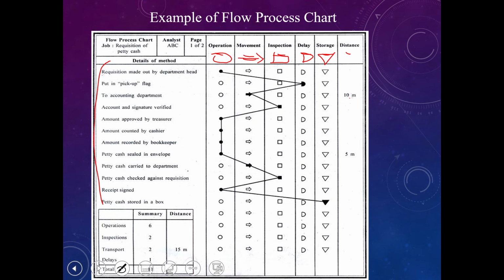For example, for the request of petty cash, the request is made by the department head. For example, the mechanical engineering department needs to request some petty cash, because we need to store petty cash in the mechanical engineering department to buy quick items like files and pens for teaching or learning. So we need to keep around $200 inside our department. When that petty cash is almost finished, before it finishes, we need to request an additional top up to make sure the level of $200 is maintained. That is the petty cash function.